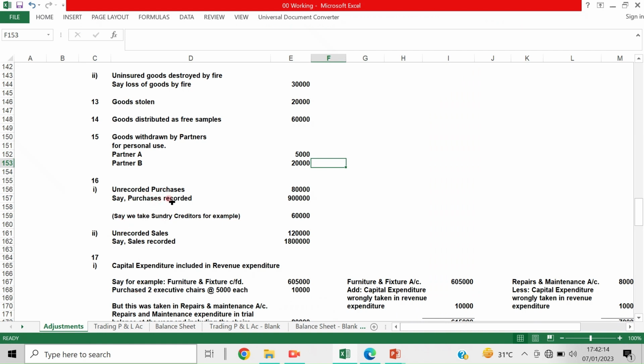Unrecorded purchases. Say the recorded purchase is 9 lakhs, and the unrecorded purchase is 80,000. For an example I am showing you, the entire purchase is 9 lakhs, and there is a purchase bill of 80,000 not recorded. So how is that entry made? The sundry creditors amount, for example, I have taken is 60,000 to make you understand. So what will be done: in the trading account, the purchase account, this unrecorded purchase should be added, and along with this, the sundry creditors account should also have this unrecorded purchase added.